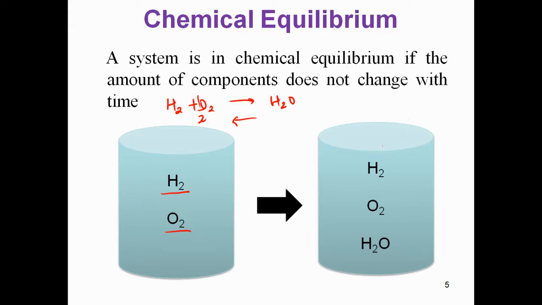It may happen that hydrogen and oxygen are reacting and forming water, but at the same time water is dissociating, forming hydrogen and oxygen. So if the amount is not changing with respect to time, we will say that the system is in chemical equilibrium. When all three equilibriums are satisfied, we say that the system is in thermodynamic equilibrium.